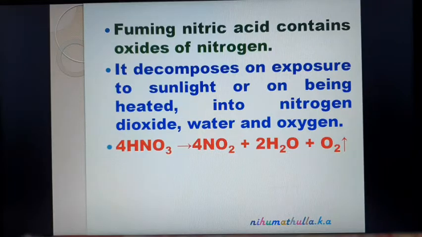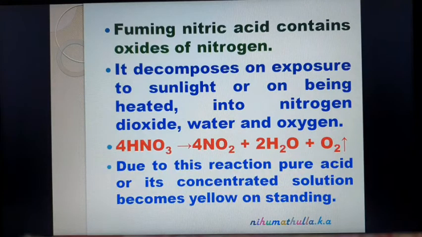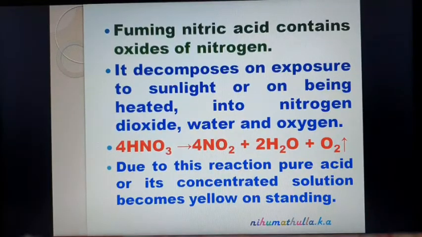I will explain how to balance this reaction. Due to this reaction, pure acid or its concentrated solution becomes yellow on standing. So, due to this decomposition reaction, the concentrated solution becomes yellow on standing. Now we see how this reaction takes place and how to balance it. These are the physical properties of nitric acid.